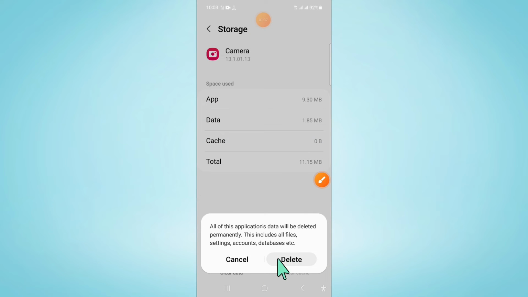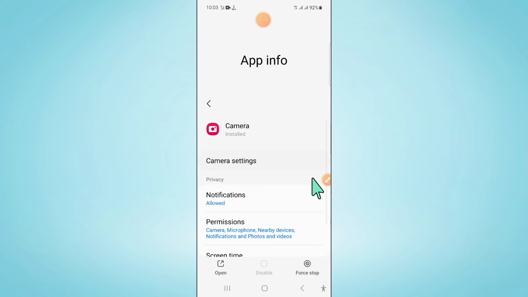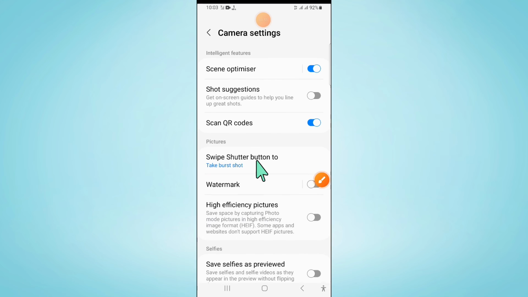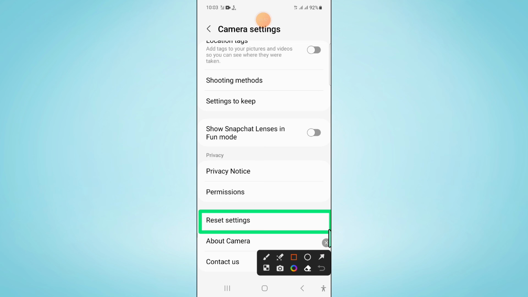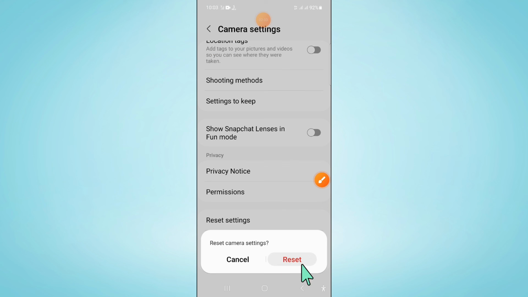Now here click on delete to confirm and then go back to settings. Now here click on camera settings. Now in camera settings, scroll down to the end and click on reset settings. Now here again click on reset to confirm.